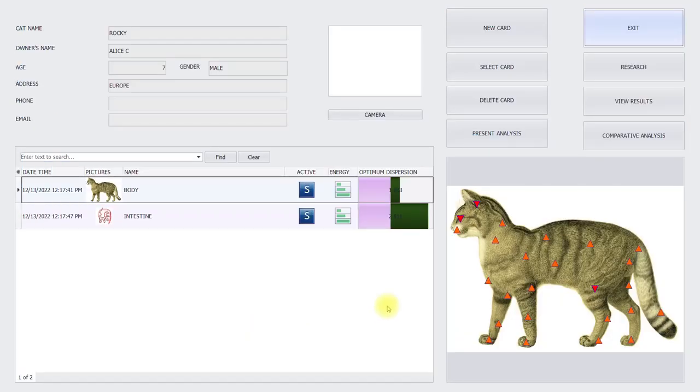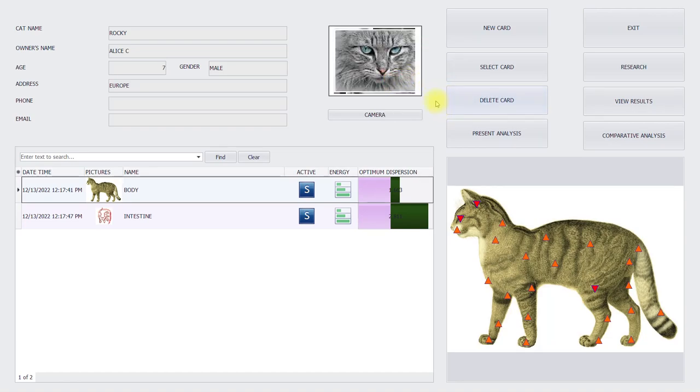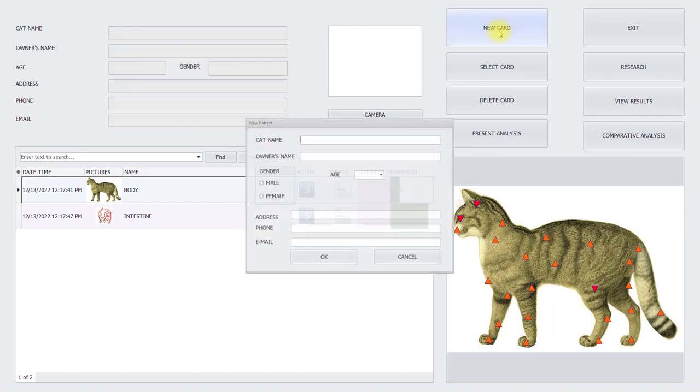Here we have a general overview of the card info of the cat. So we have a button camera, and you can also insert pics to save the photo so you know what cat is what. But we start with a new card.